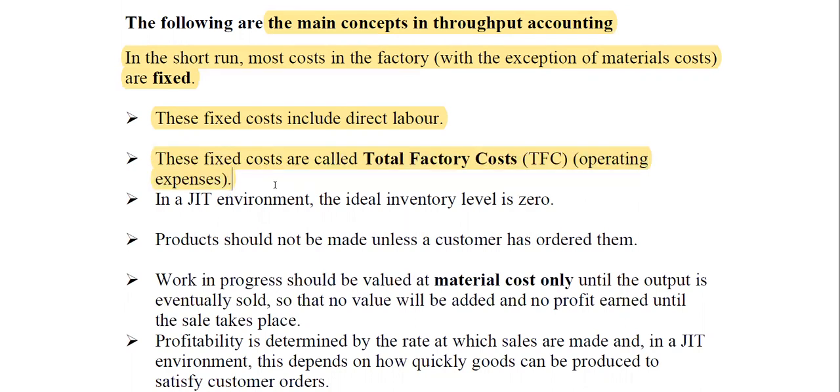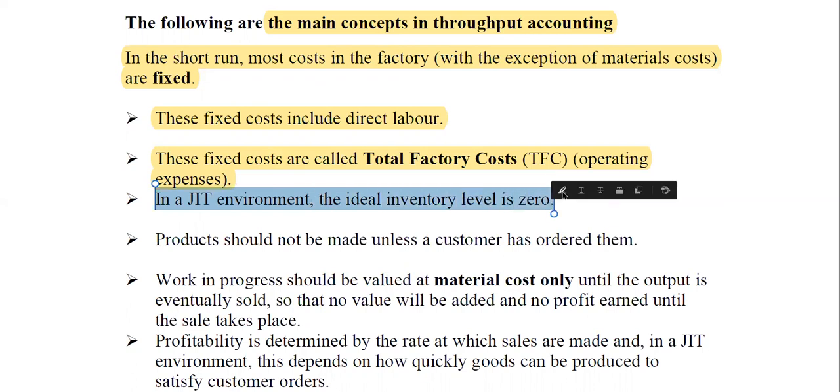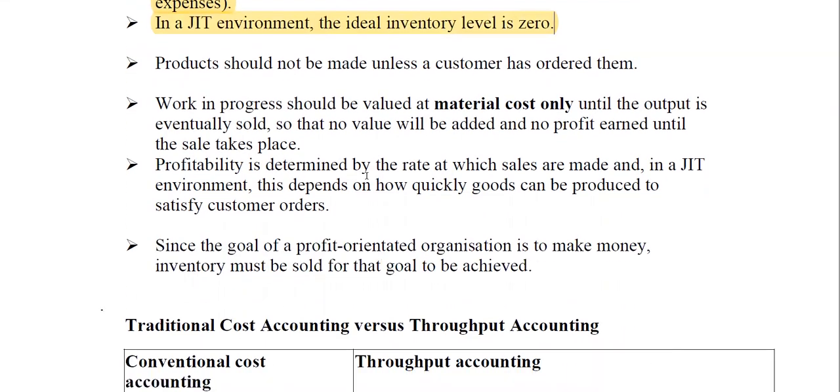We don't keep raw material stock, and in the short time, most costs are fixed and they are all incurred to convert raw material into finished or semi-finished goods. So under a just-in-time system, we know we don't keep stock, and under throughput accounting, we assume material is the only variable cost. So if you are calculating contribution under throughput, material becomes the only variable cost. Please, I want you to keep this in mind. In a just-in-time environment, the ideal inventory level is 0. We all know just in time, we don't keep stock.